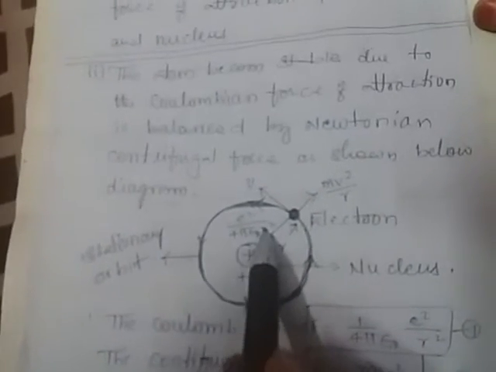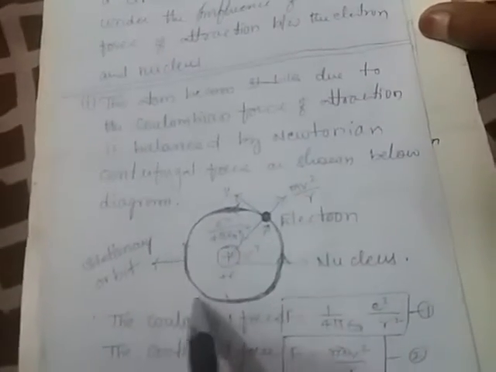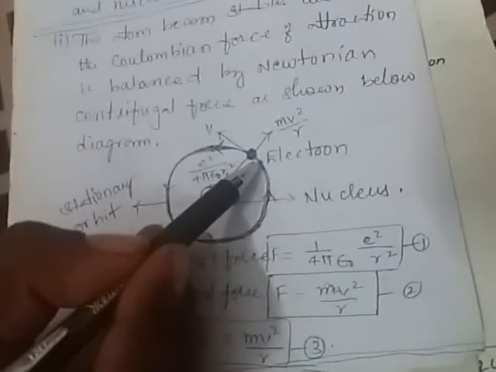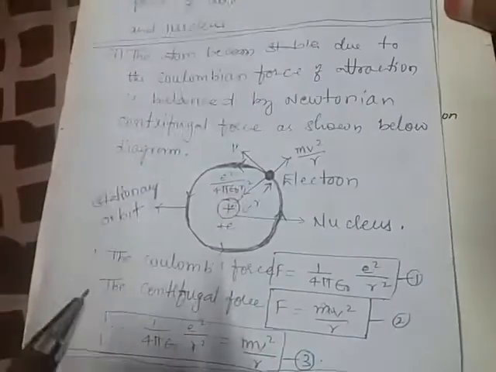On the electron, towards the nucleus, the Coulomb attraction force is applied, that is 1 by 4 pi epsilon times E square by R square, and at the same time the centrifugal force is applicable, that is mv square by R. So the electron is stable and keeps revolving around the nucleus in a particular stationary orbit. Along the tangential line, the linear velocity of the electron is directed.